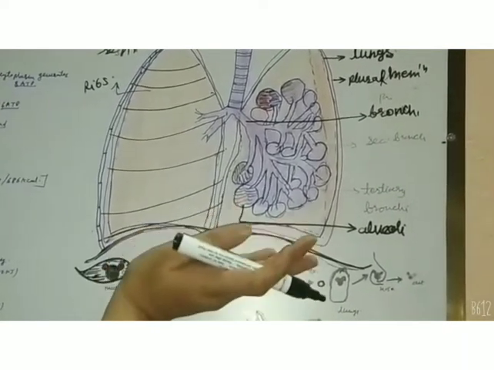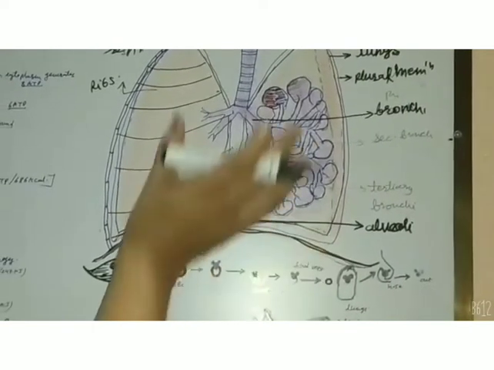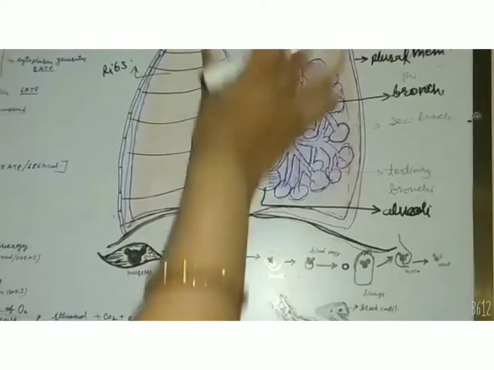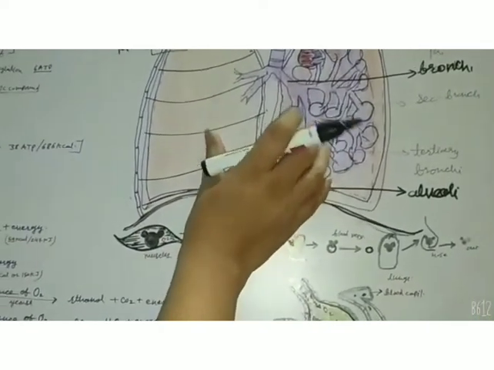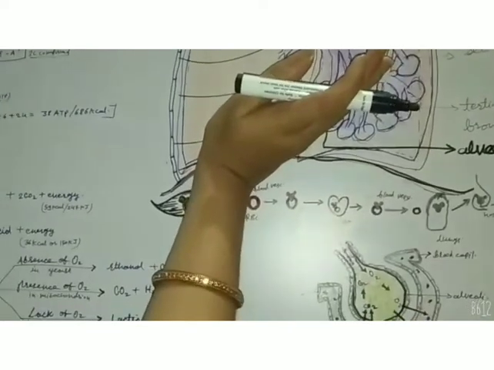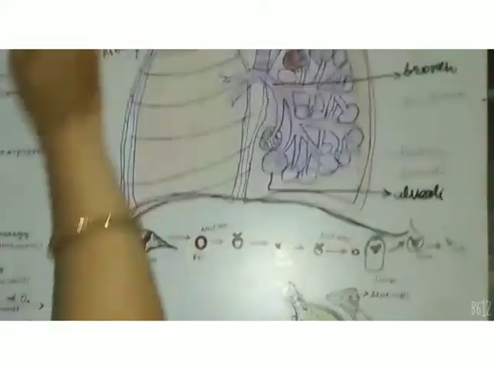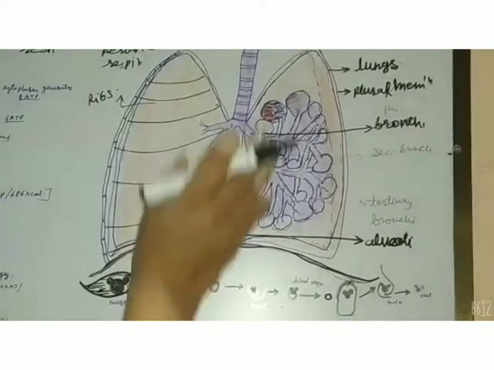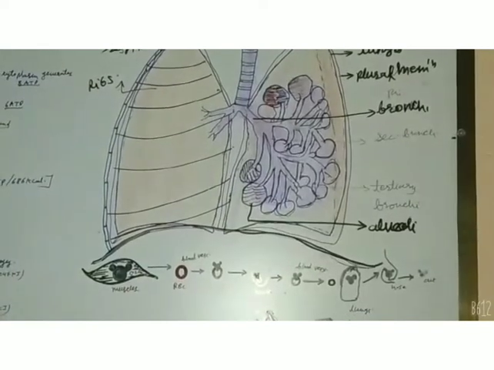When the chest expands, it increases the capacity of the lungs and inhaled air fills it. When it moves upward, it pushes the lungs and air comes out, then exhalation takes place. So it is the mechanism of respiration in which expiration and inspiration take place.